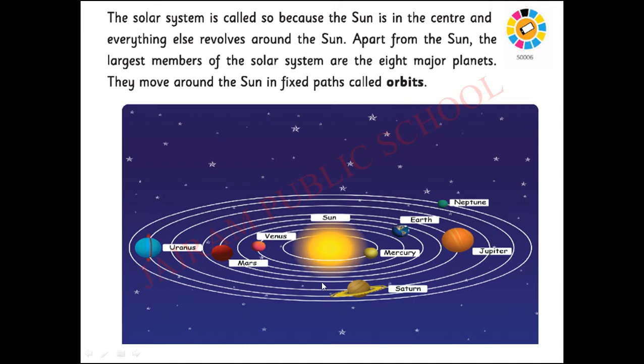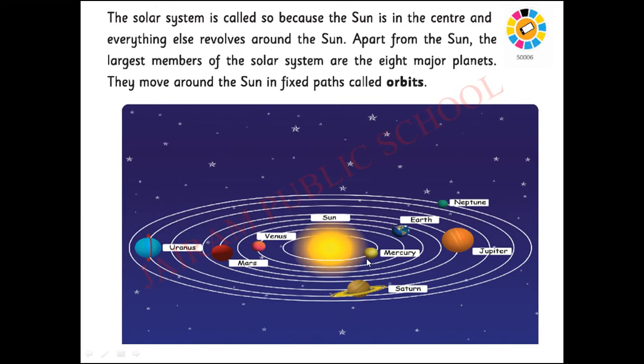Which is the center of the solar system? Sun. And everything else revolves around the sun. Apart from the sun, the largest members of the solar system are the 8 major planets. They move around the sun in fixed paths called orbits. See this image. Which is the center of the solar system? Sun. Apart from the sun, 8 major planets are there. How many planets are there? 8 major planets.